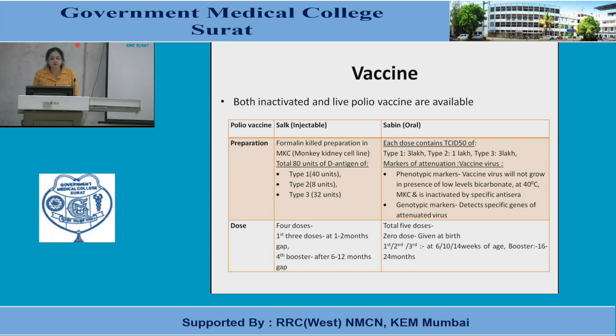Salk is a formalin-killed preparation in monkey kidney cell line. Total 80 units of D antigen: type 1 is 40 units, type 2 is 8 units, and type 3 is 32 units. And in case of the oral vaccine, type 1 strain is having 3 log, type 2 is 1 log, and type 3 is 3 log. For the injectable vaccine, 4 doses are recommended. First 3 doses at a 1 to 2 month gap, and the 4th booster dose after 6 to 12 months. For the oral vaccine, total 5 doses are given: 0 dose at birth, then first, second, third at 6, 10, 14 weeks of age, and the booster at 16 to 24 months.